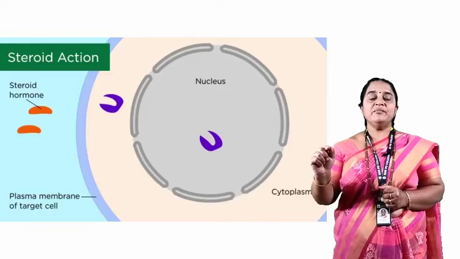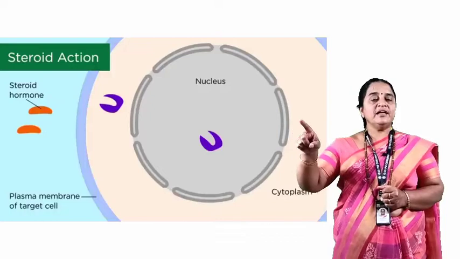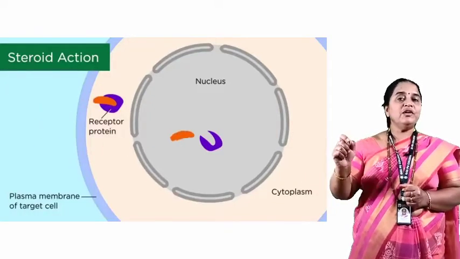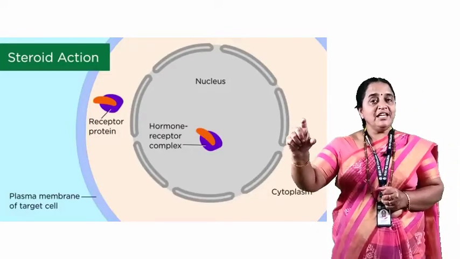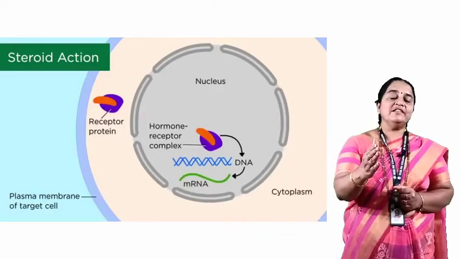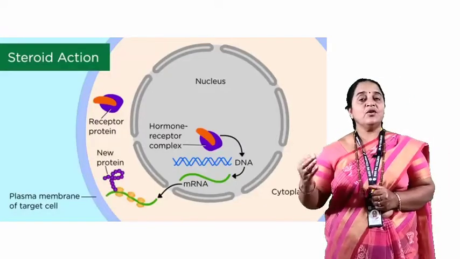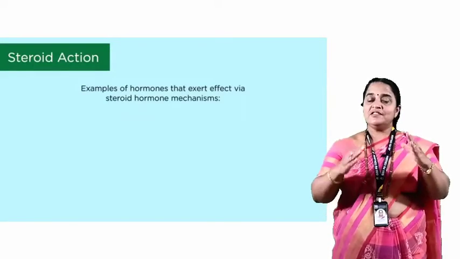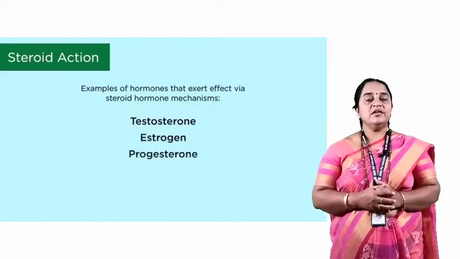And there are some hormones which can easily enter through the semi-permeable membrane, go into the cell in the cytoplasmic region, enter the nuclear passage, and from the nuclear passage stimulate a gene, a part of the DNA, to bring about changes and to release the proteins which will act on the metabolic reaction. So these are intracellular hormones in action. So hope you followed. Hormone actions fall in two groups: extracellular and intracellular.